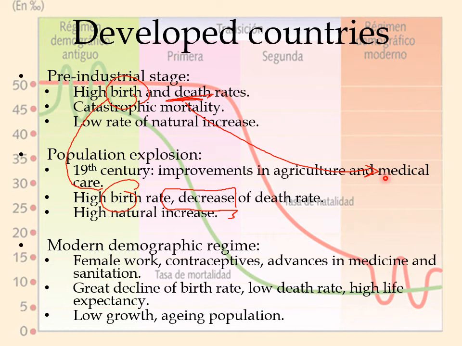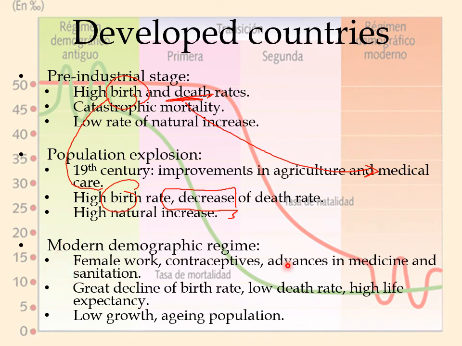But the thing is, if you have a very large family and the people won't die as much as before, the natural increase will be very, very high. This is why the population had an explosion. The population multiplied a lot.